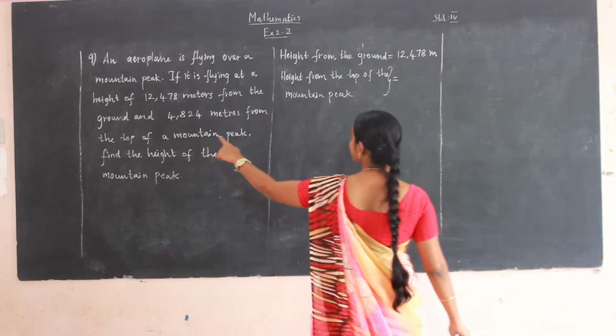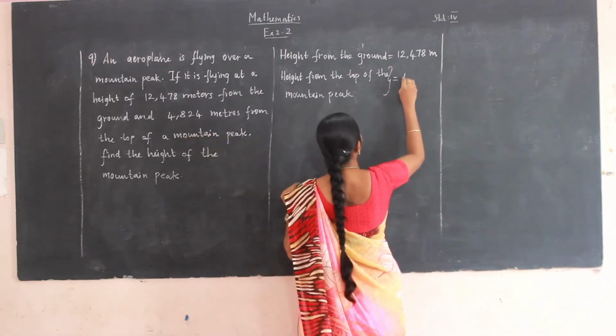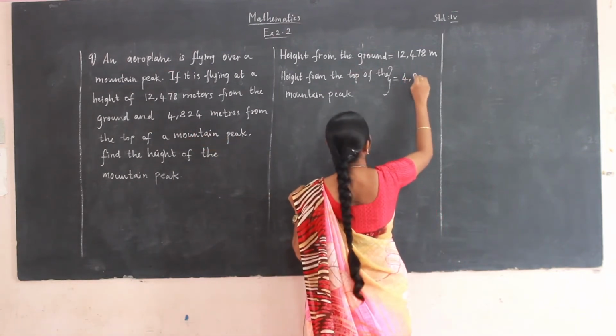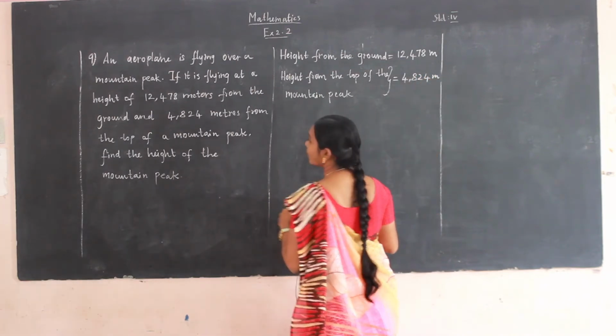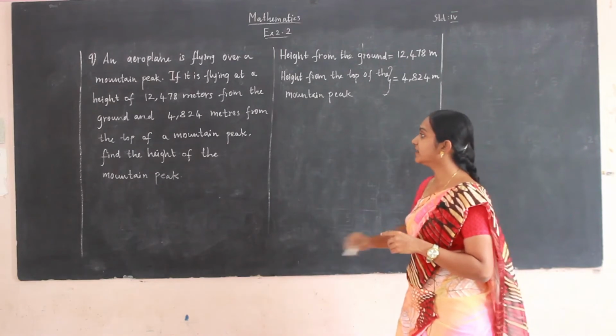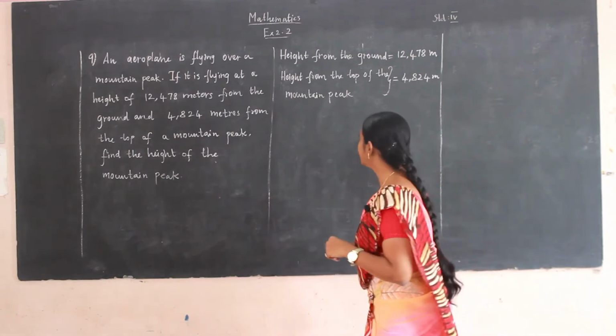The top of the mountain peak is given as 4,824 meters. Now what we have to find? We have to find the height of the mountain peak.